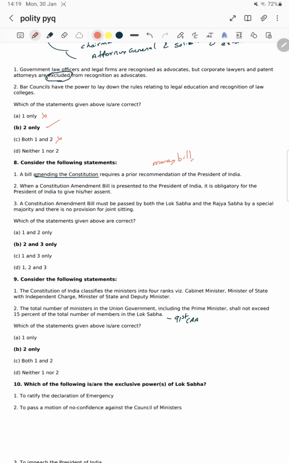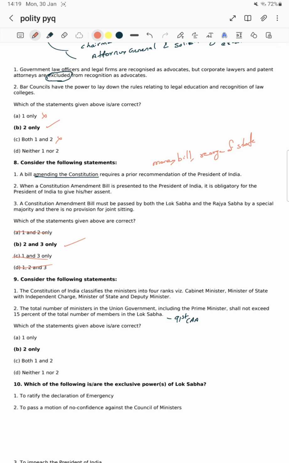A money bill should have the prior recommendation, and the reorganization of states, meaning forming a new state, should have the prior recommendation of the president. The amendment in the constitution doesn't require prior recommendation. So statement 1 is eliminated. If statement 1 is eliminated, directly we can go to option B as the right one. But let's see what they asked in statements 2 and 3.